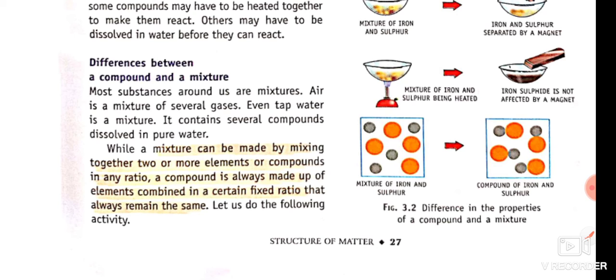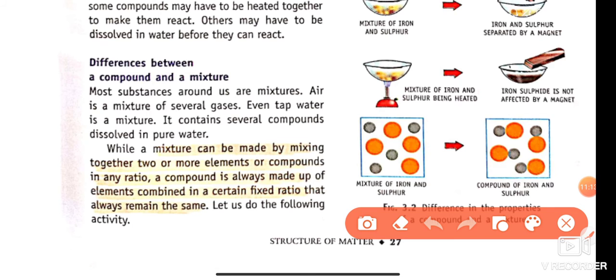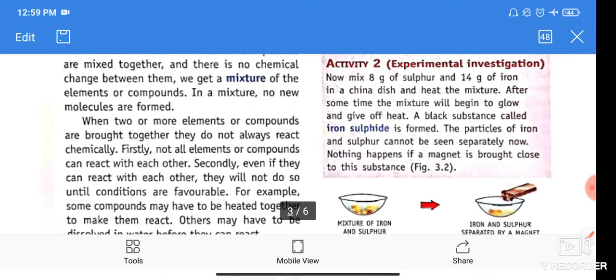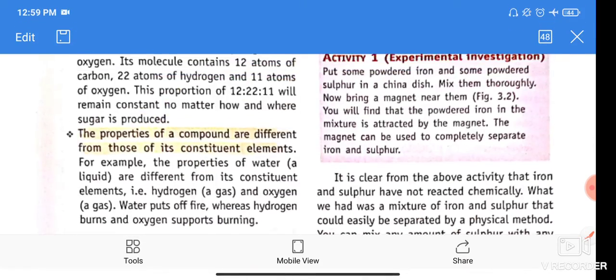For example, a compound and a mixture. A mixture can be made of two elements or compounds in any ratio, but a compound is always made up of elements combined in a certain fixed ratio that always remains the same. देखिए मिक्सचर में दो सब्सटेंस को किसी भी रेशियो में मिक्स कर सकते हैं बट कंपाउंड ऑफ द फिक्स रेशियो. लेट अस ट्राई टू अंडरस्टैंड व्हाट इज द डिफरेंस बिटवीन मिक्सचर एंड कंपाउंड.